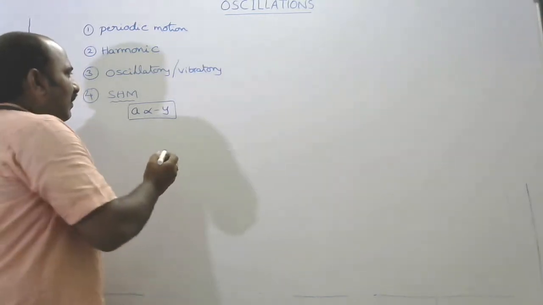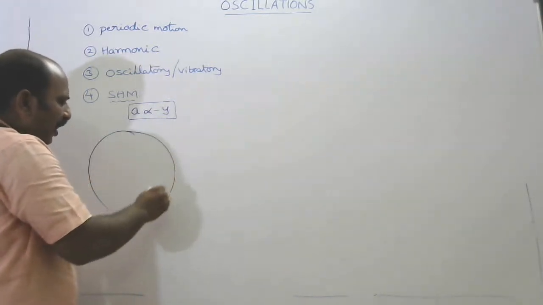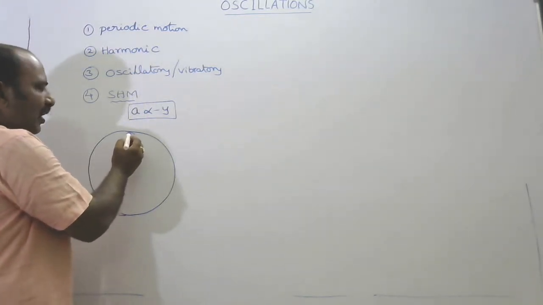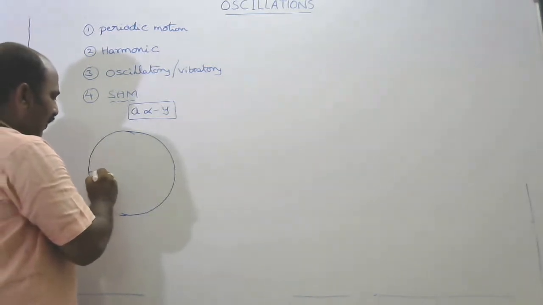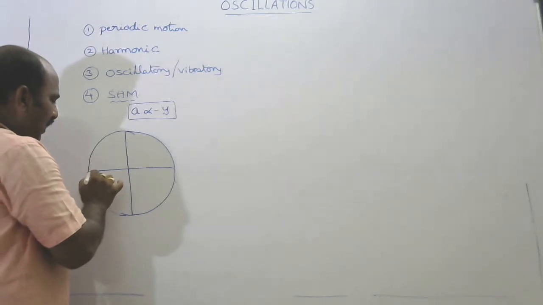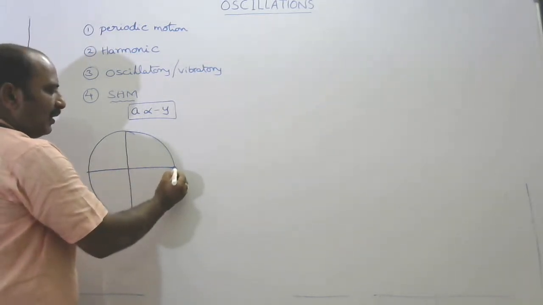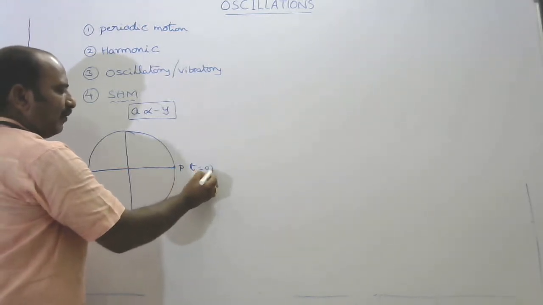Finally, the projection of uniform circular motion on a diameter is known as simple harmonic motion. Suppose this is a circle and these two are diameters. Consider this is the mean position. Now the particle starts from the mean position, at time t equal to 0.